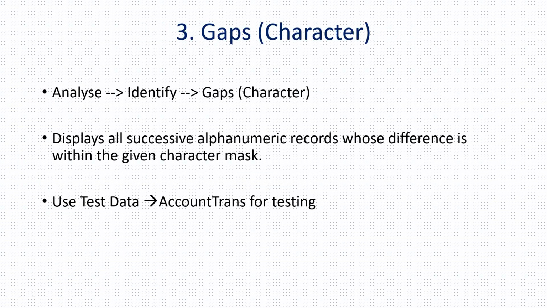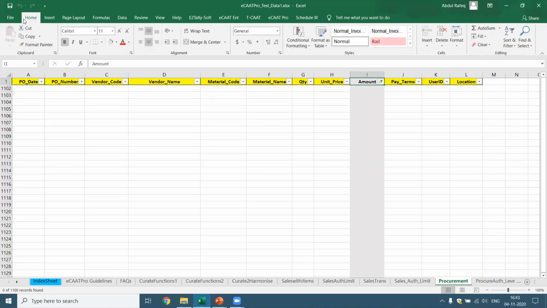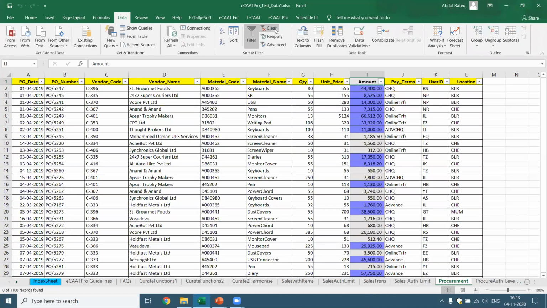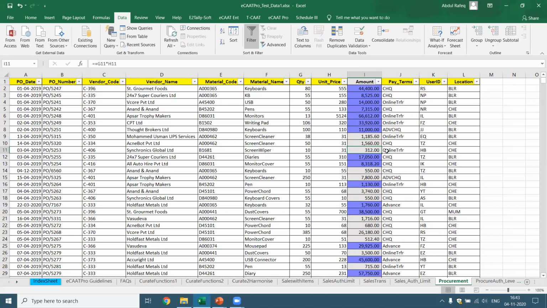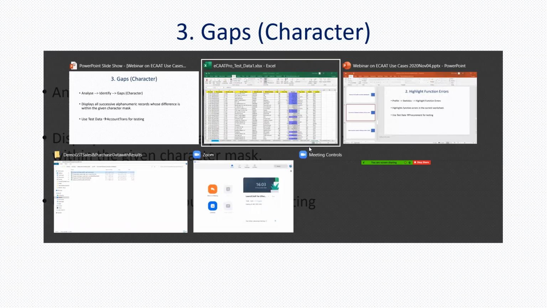Let's go to the next one, which is identify gaps. Now this function, we can identify the gaps, which means if there are multiple records, let's say I'm taking this account transaction for testing. I'm going to take this file. Let's remove the filter. I've got this data. Okay, so what I would like to do is, in this case, I want to go to the file which is account trans.